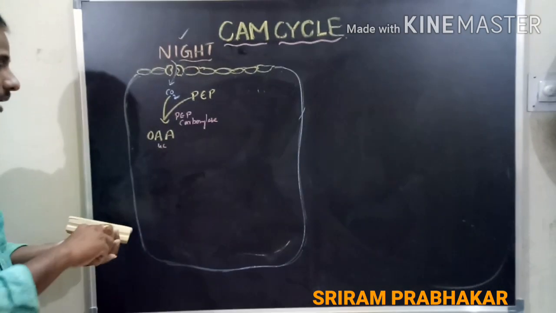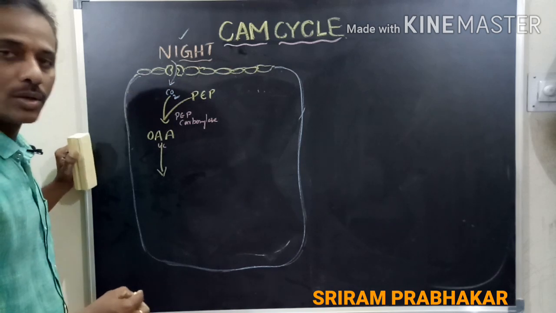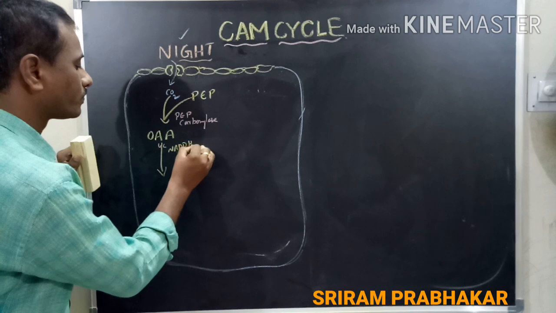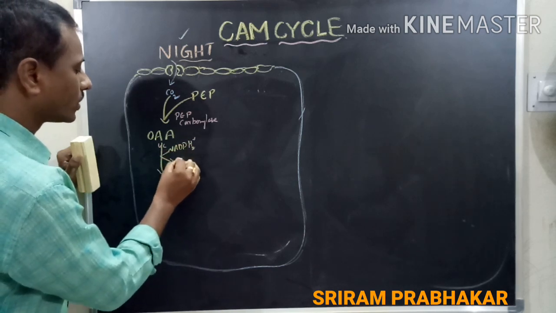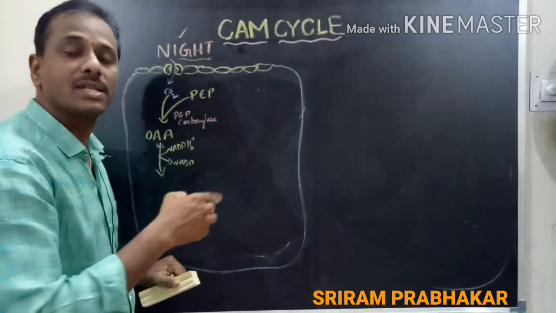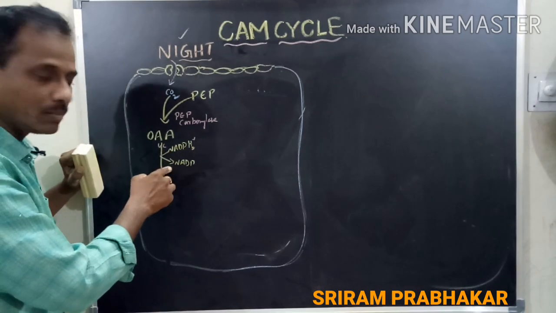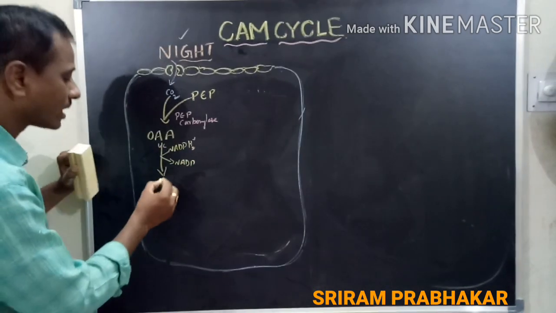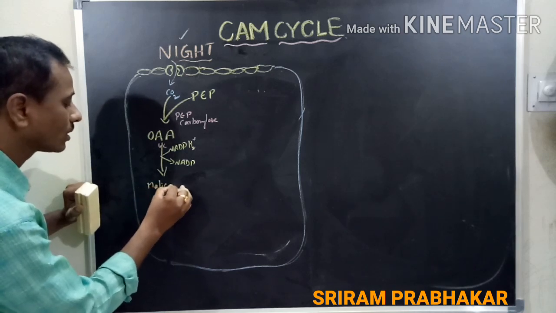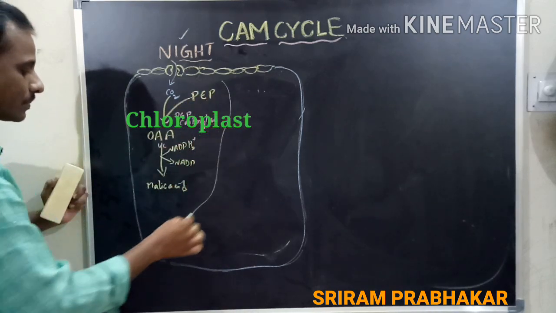Then next, the oxaloacetic acid undergoes reduction due to the receiving of NADPH2, which is converted into NADP. This is an assimilatory power which is synthesized in the light reaction. So that NADPH2 is utilized and oxaloacetic acid is reduced into malic acid. This process takes place in the chloroplast.